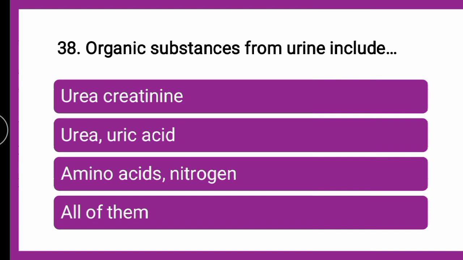Next question is organic substances of urine include dash. Whether it is urea, creatinine, uric acid, amino acid, nitrogen or all of them. जो भी सब्सटेंसेस का कंपोजिशन हम लोगों ने देखा उसमें से ऑर्गेनिक सब्सटेंसेस इसमें से कौन से है. You can put your answer into the comment box and then we will go for the explanation and you can verify it.